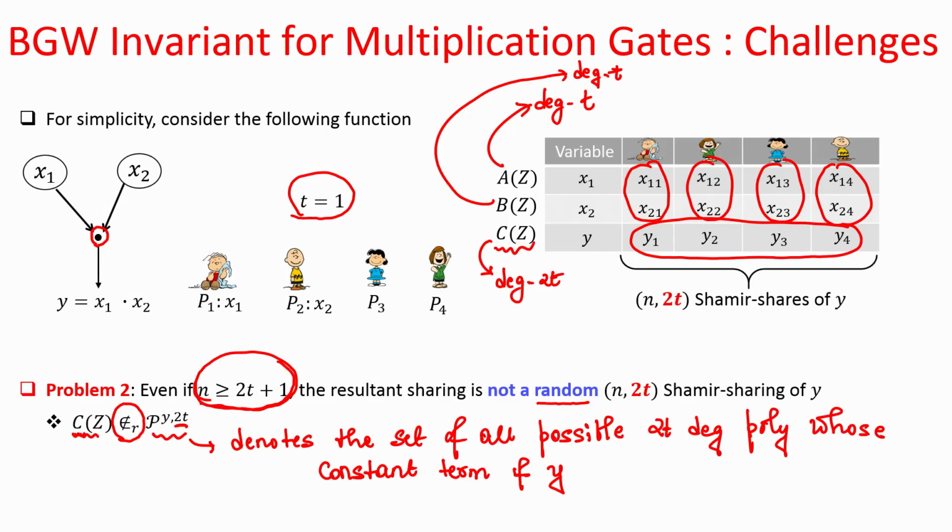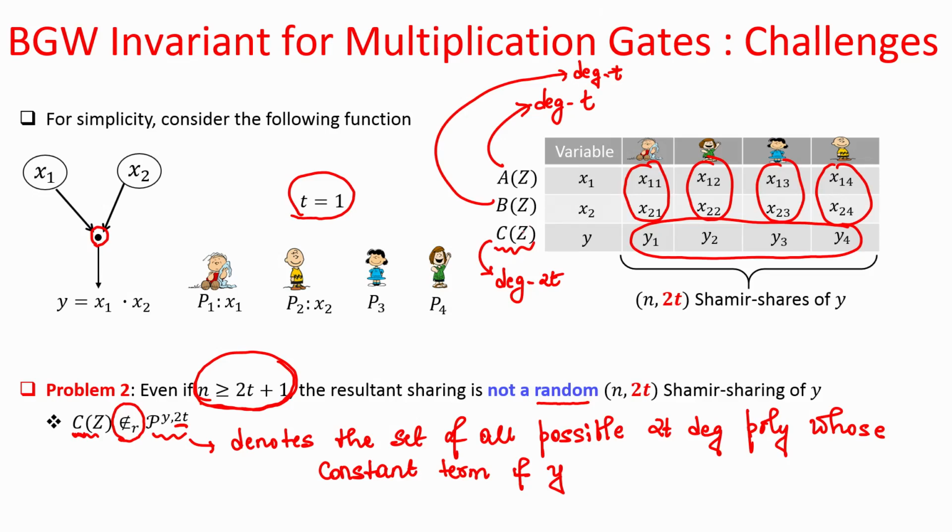What does it mean? When I say that I am picking a random polynomial whose constant term is y and whose degree is 2t, by that I mean that each of the coefficients of that polynomial except the constant term is randomly chosen.